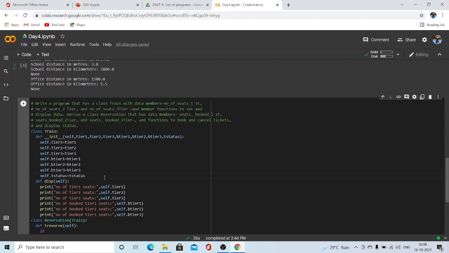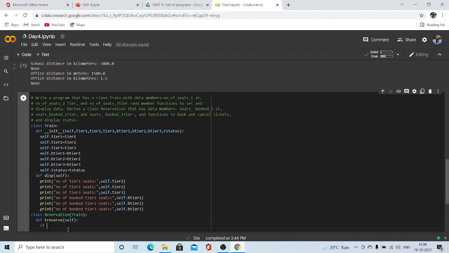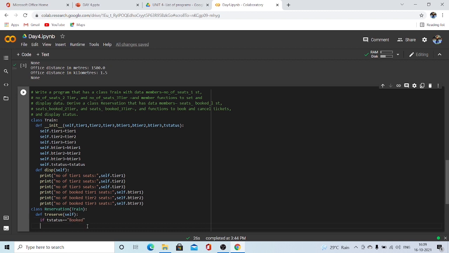The reason I took the extra variable, I'll tell you now. Check this, the T status. If the T status is already booked, we'll be printing the message like yes, ticket reservation is done.